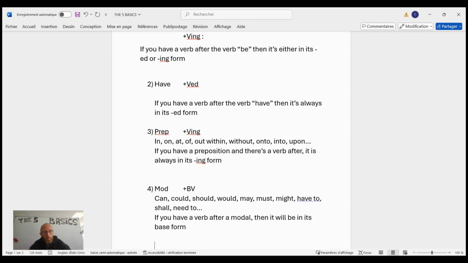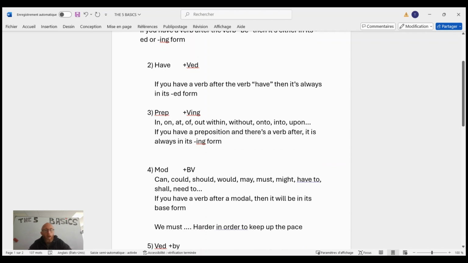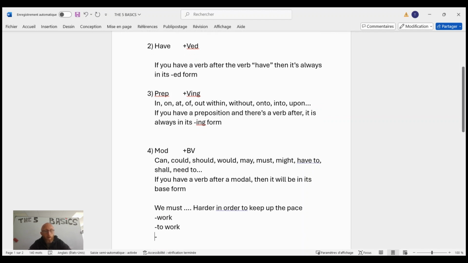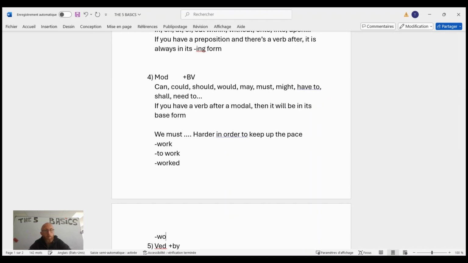So concretely speaking, what does that mean? You have something like: we must, blah, blah, blah, in order to keep up the pace. And you've got a choice: we must walk, we must to walk, we must walked, or we must walking. Well, none of those are going to work except one. Why? Because the others are not the base form of the verb, so you can forget them.